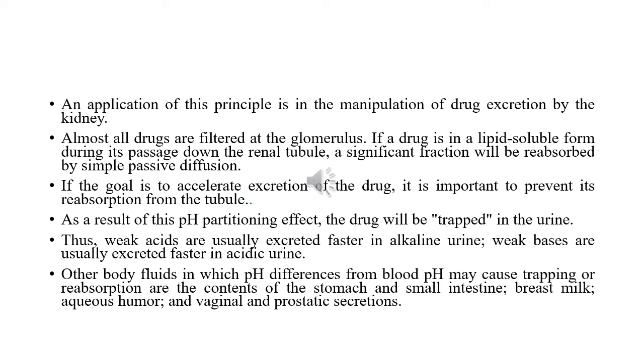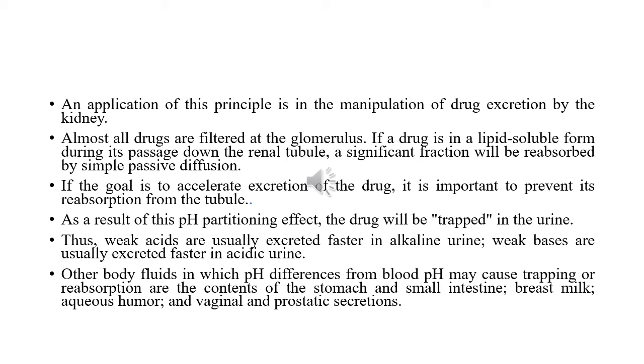Now the goal here is to accelerate the excretion of the drug. If the drug is passing through the kidney, we want this drug to be excreted out of the body. So it is important to prevent this reabsorption from the tubule. So what will we do as a result of this pH partitioning effect? Because of this pH partitioning effect, the drug is entrapped in the urine. Now weak acids are usually excreted faster in alkaline urine.